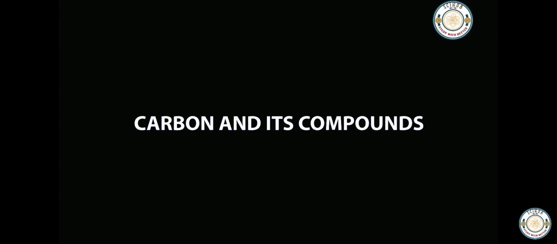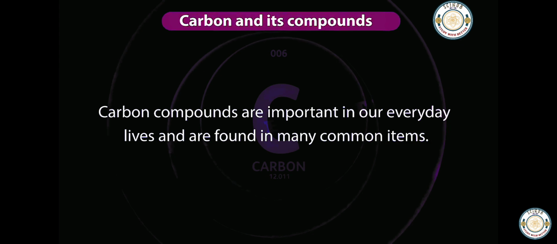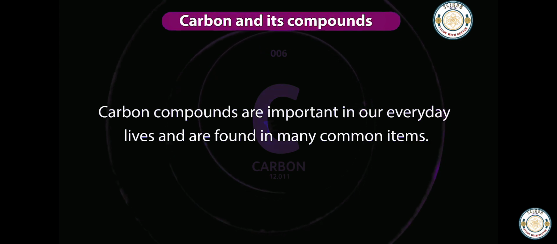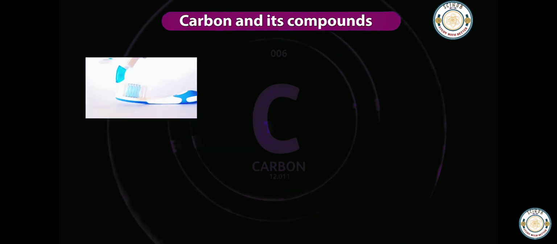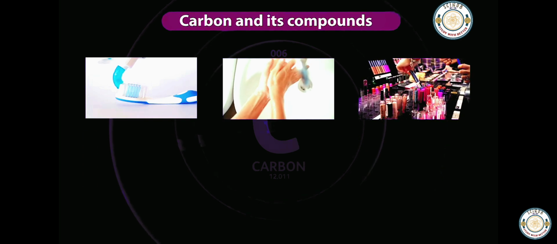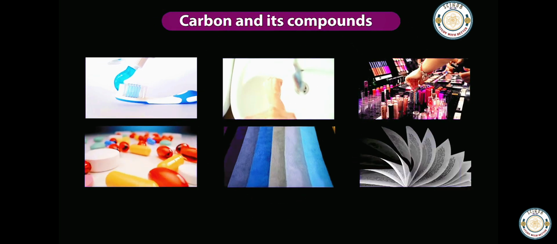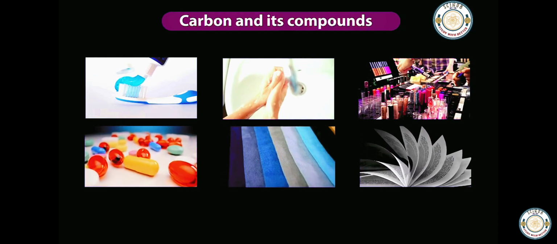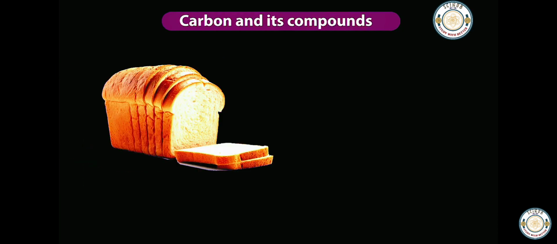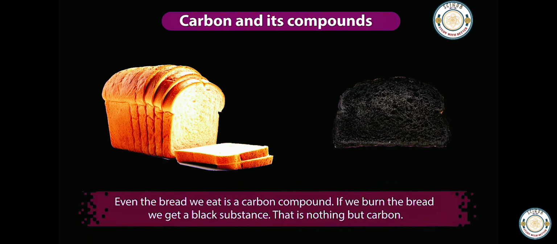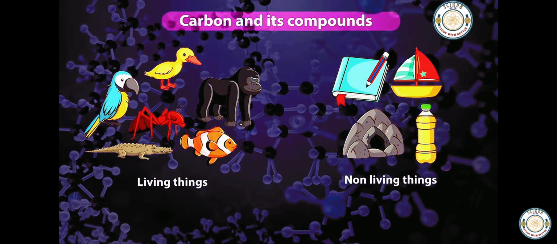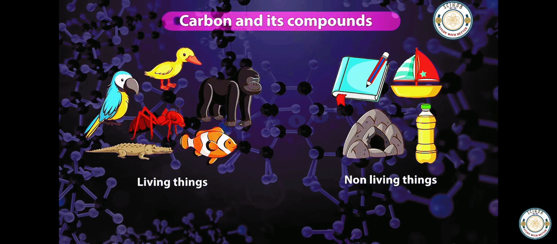and its compounds. Carbon compounds are important in our everyday lives and are found in many common items. Products like toothpaste, soap, cosmetics, medicines, clothes, and paper all contain carbon compounds. Even the food we eat, like bread, is made of carbon compounds. When bread is burnt, the black residue left is mainly carbon. Carbon is found in both living things and non living things around us.